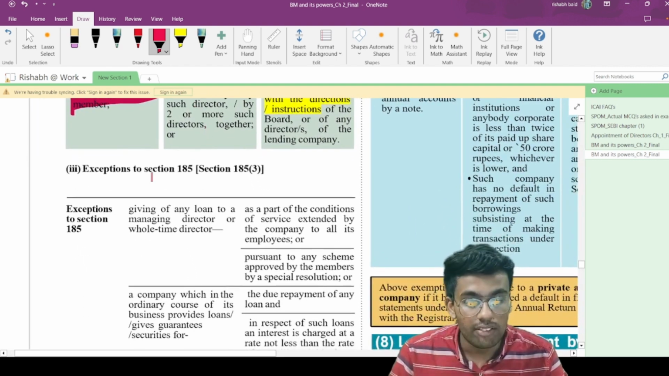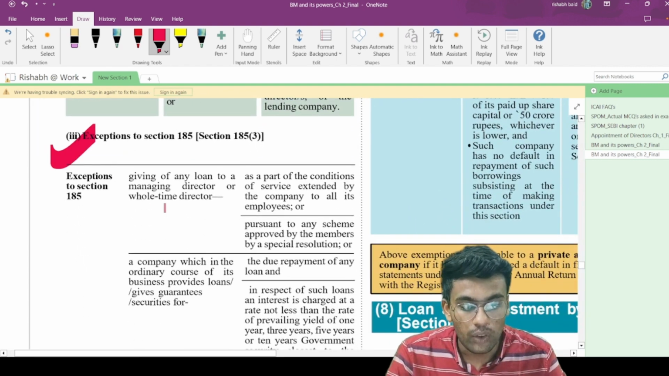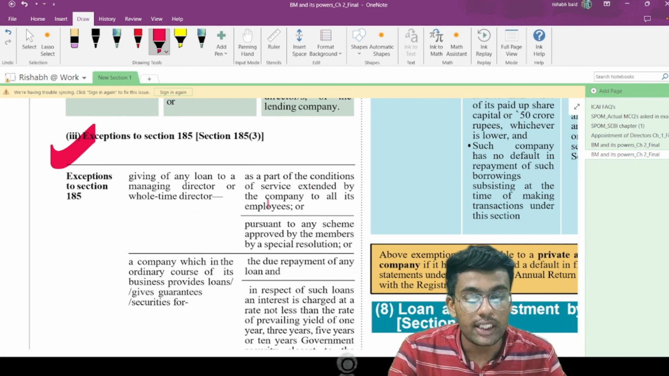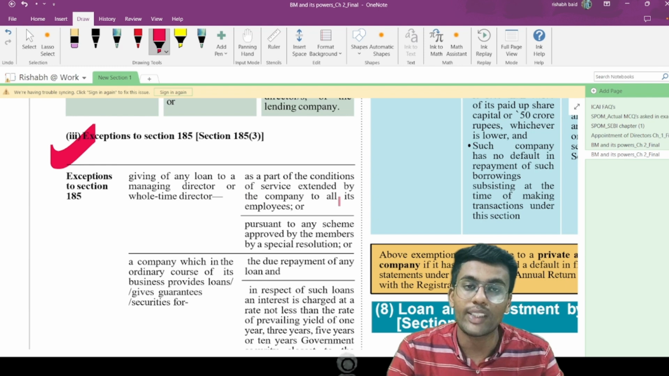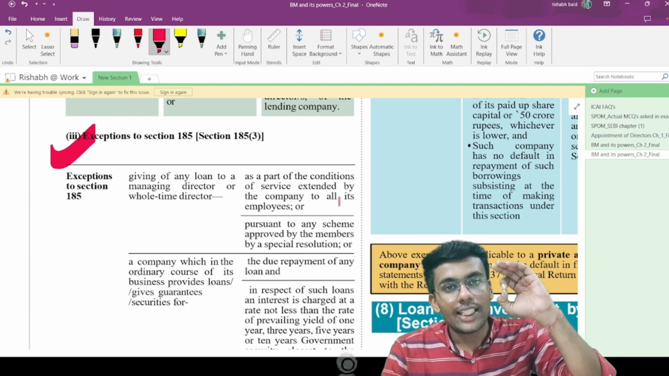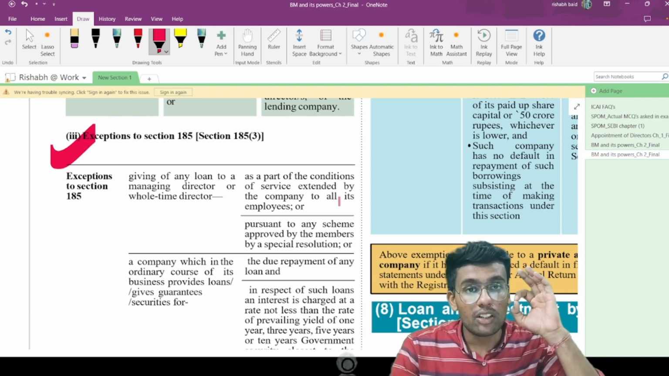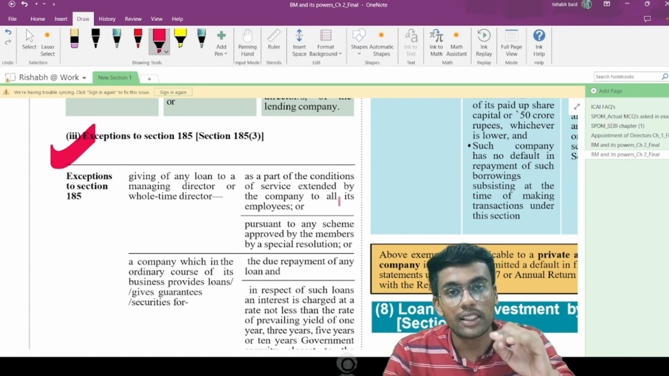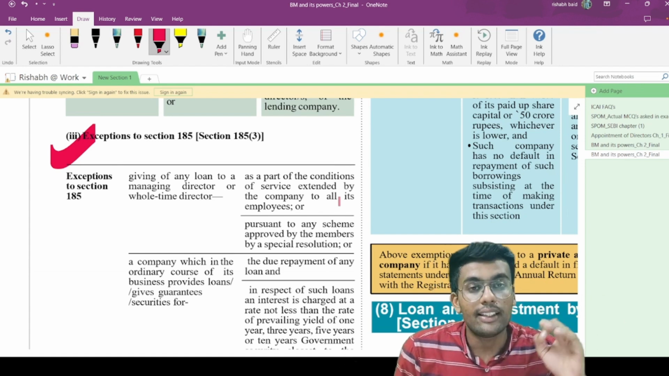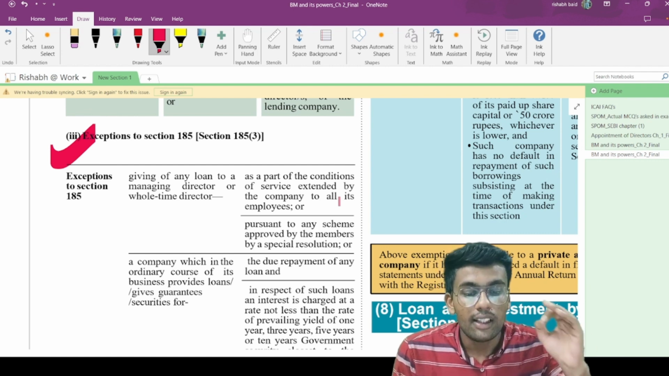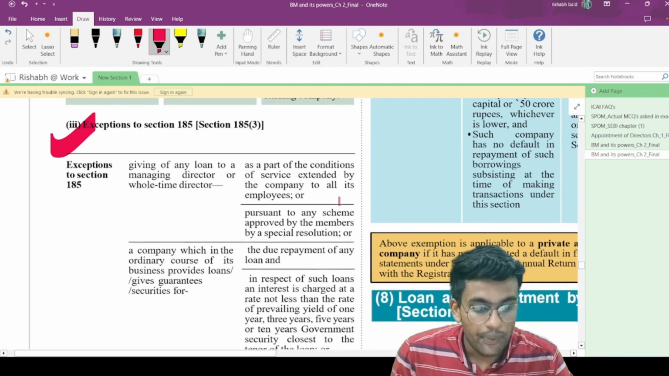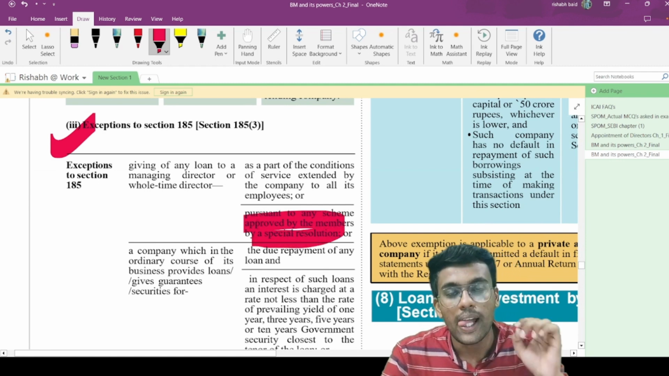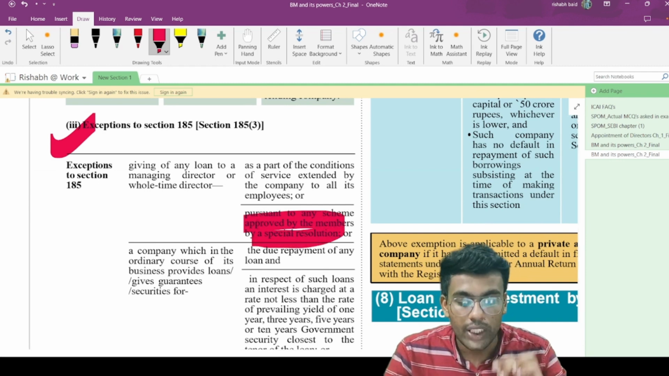Now, the exception to section 185. What does it talk about? Giving of a loan to a managing director or whole-time director as a part of the conditions of service extended by the company to all of its employees. That is, as a part of the condition that the service will be extended by such person as an employee of the company. In that case, a loan can be granted to the managing director or whole-time director pursuant to any scheme approved by the members by way of special resolution. But for this, a special resolution is to be passed for this particular scheme.